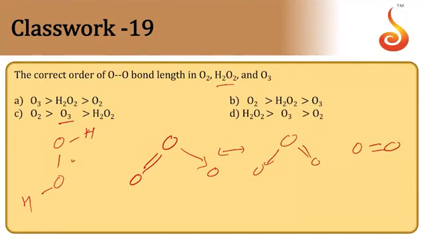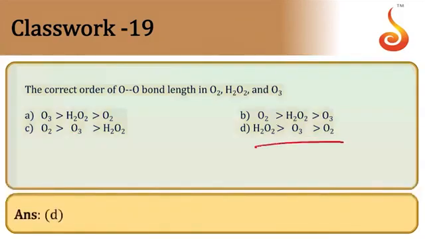So bond order is 1 here. This will be resonating structure, so the bond order comes to 1.5, bond order is 2 then. So the longest bond will be H2O2 molecule, then comes O3 molecule, then comes O2 molecule. So H2O2 greater than O3 greater than O2 is the order. So option is D. So D is the answer.